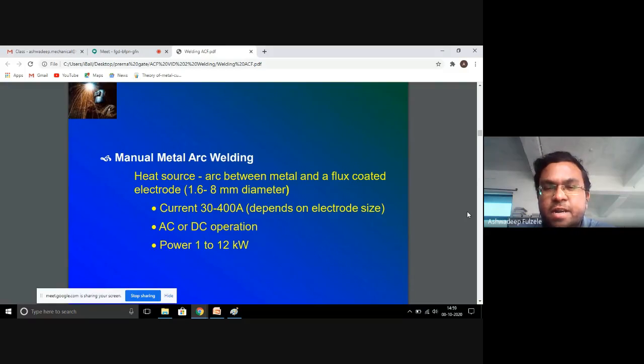A particular diameter of electrode depends on the thickness of the metal to be welded. It uses AC or DC operation, and the power ranges between 1 to 12 kilowatt.